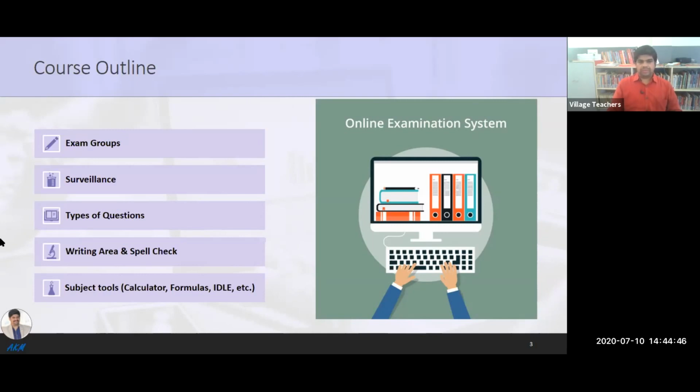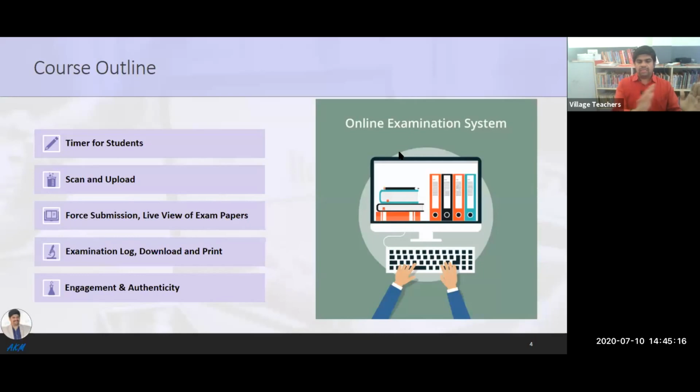I'll show you these options directly, so we'll get a clear picture. Next is the timer for students. Once the examination has started, we can set the timer for the students. The timer is just to give a notification to the students only. It will not automatically end, but the students can see the timer on their own screen, and we can also see the timer. For example, if it is a 40 minutes examination, once we start the examination, we can set the timer. The timer will automatically go to the student side, and based on the timing, the students can answer.